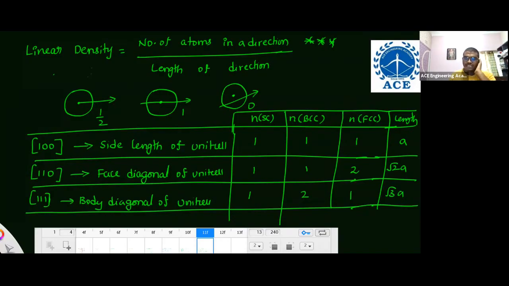If the line vector is not passing through the center of the atom, you should not take the value. Neglect that one, take it as 0. Not only in linear density directions, but also in planes. If the plane or a direction is not passing through the center of the atom, neglect it, take it as 0.